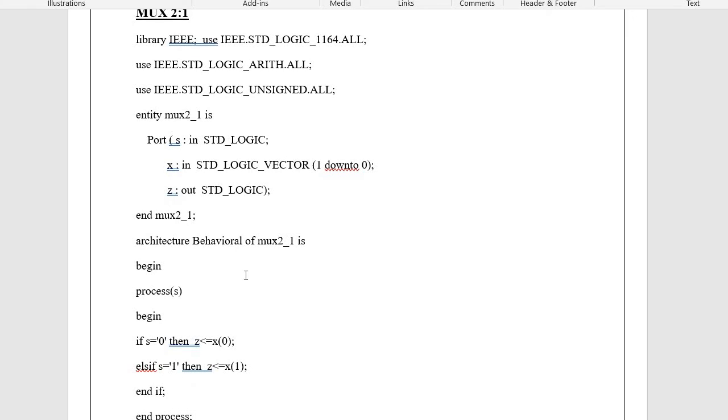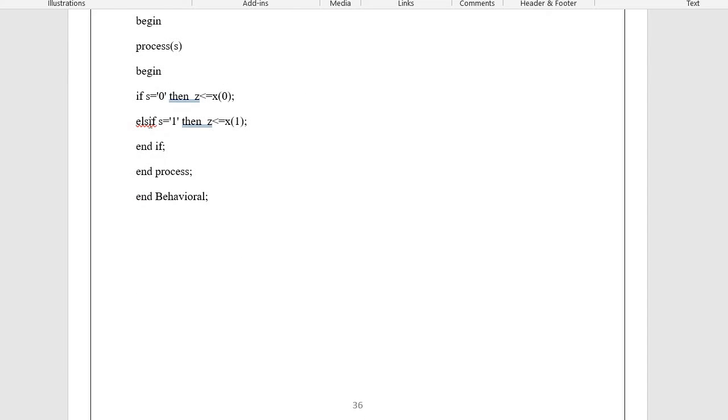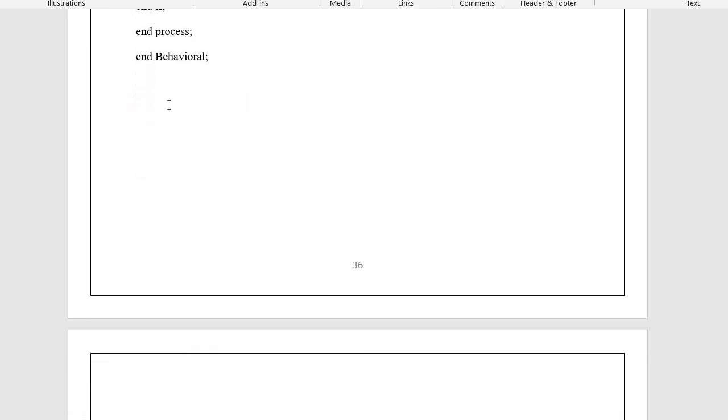If else statement, same program. If you want to write for 4 is to 1 or 8 is to 1, simply change here, instead of 1 down to 0, make it 3 down to 0 for 4 is to 1 mux, and 7 down to 0 for 8 is to 1 mux. And here you will have to add, based on the select line logic, the if and else if statements respectively.